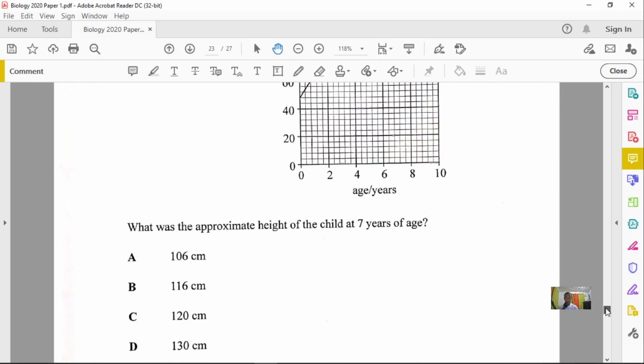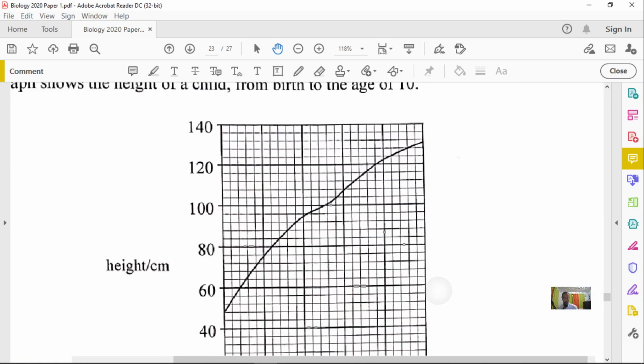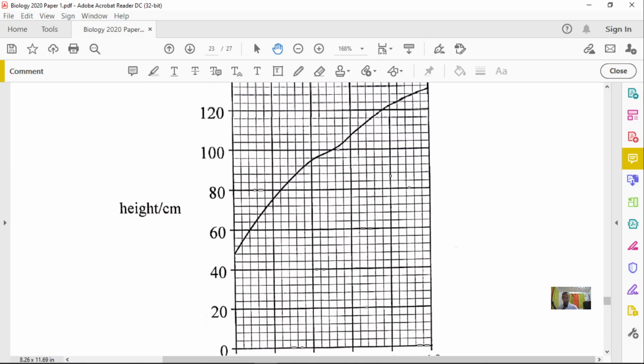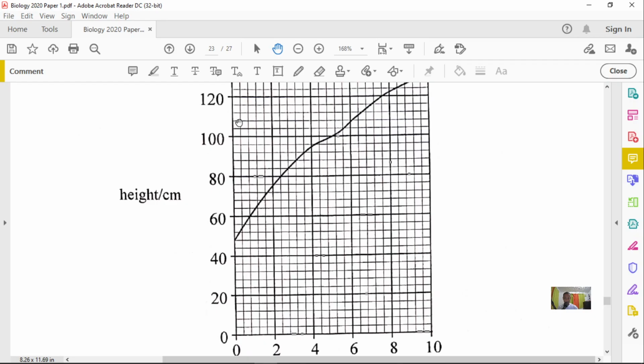Question number 45 says, what was the approximate height of the child at age 7? So looking for the approximate height at age 7. Let's look at it carefully. Here, we're going to draw some lines to make it a little bit easier for you. So age 7 is exactly between 6 and 8. So we're going to draw a line straight through. Hopefully this line will be straight enough. All right, so it will fall right here. Okay, so I'm going straight through. All right, so we know exactly where we're going to end up anyhow.